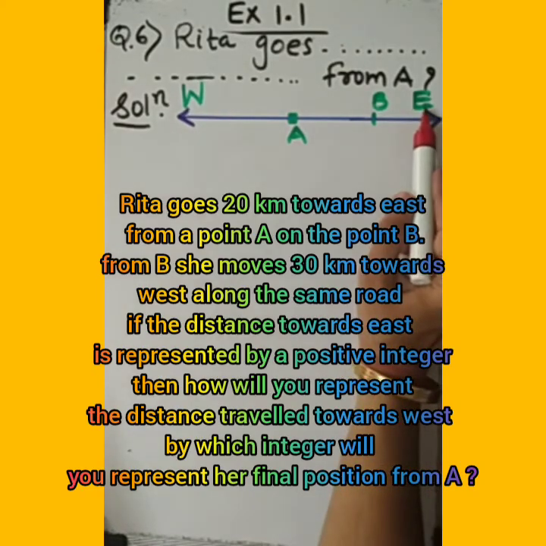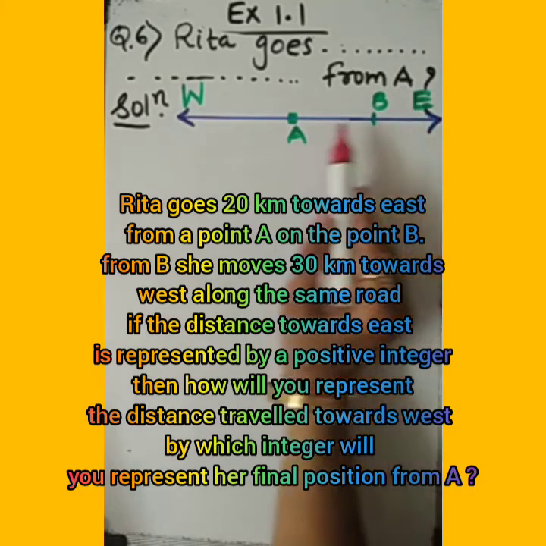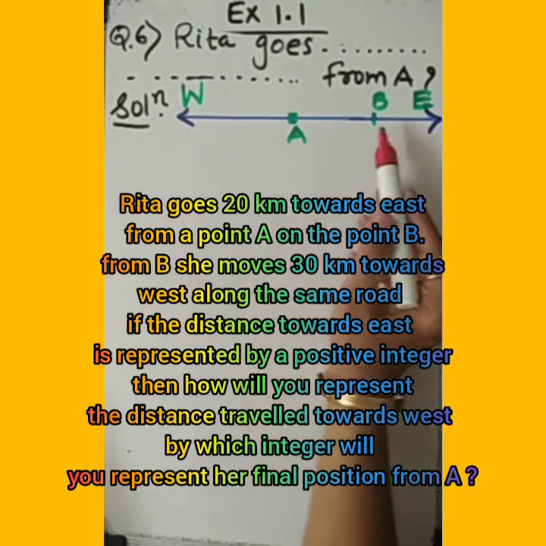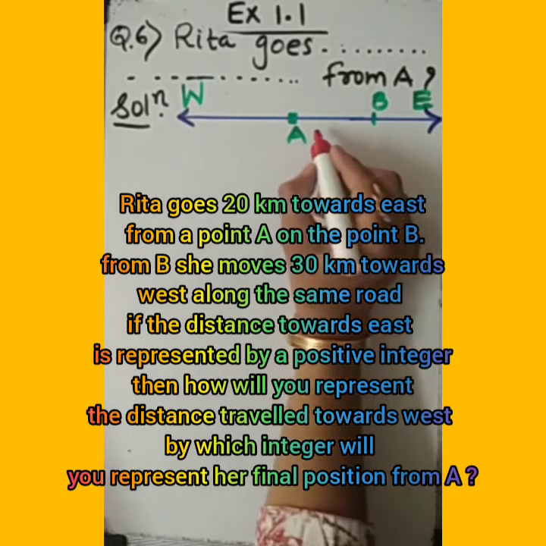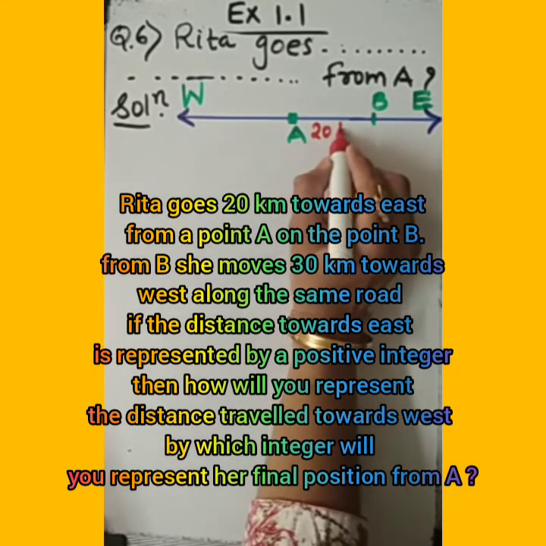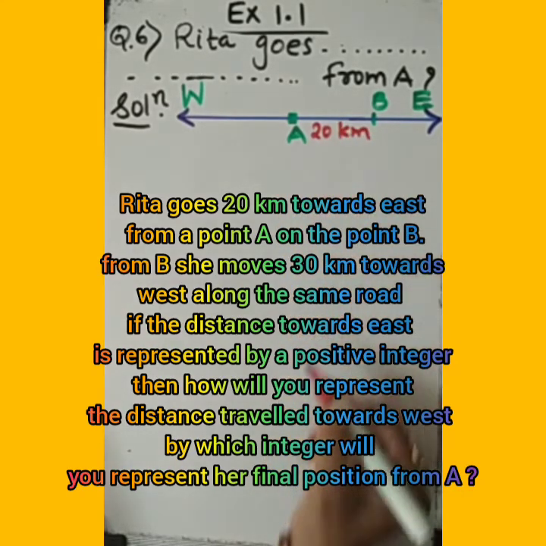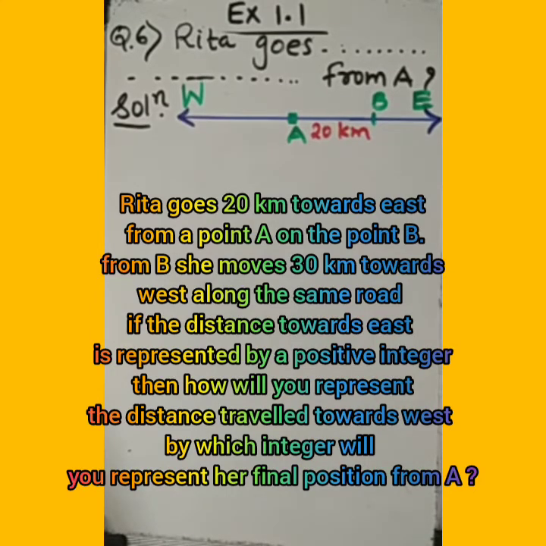This is E, indicating east direction, and she is going from point A to point B, meaning the distance between A and B is 20 kilometer. So please mention here 20 kilometer. And then from B, she moves 30 kilometer towards the west along the same road.